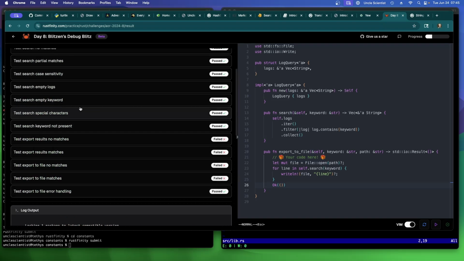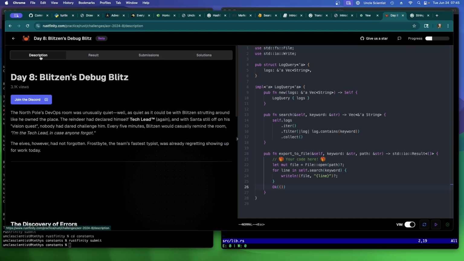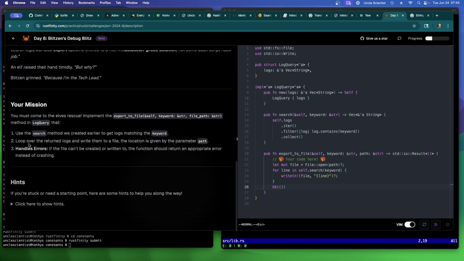What am I missing, that maybe I didn't read the description properly? Loop over the returned logs and write them to a file. If the file can't be created or written to, the function should return an appropriate error instead of crashing. So we do that here.